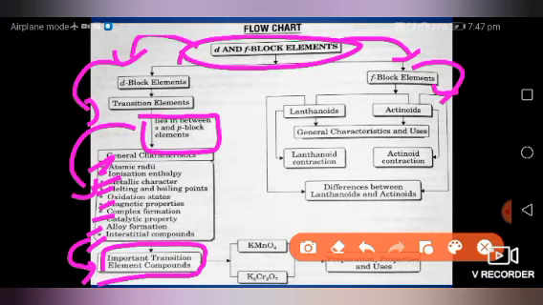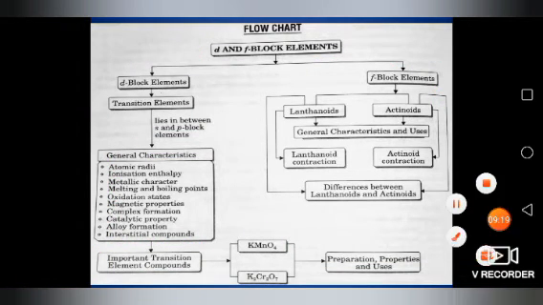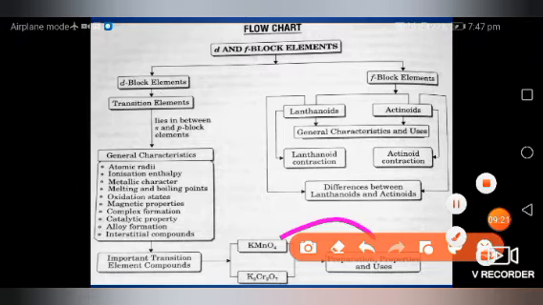Important transition compounds are potassium permanganate and potassium dichromate, where we studied the preparation, properties and uses of potassium dichromate and potassium permanganate.